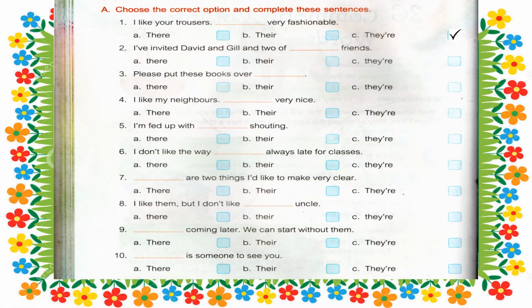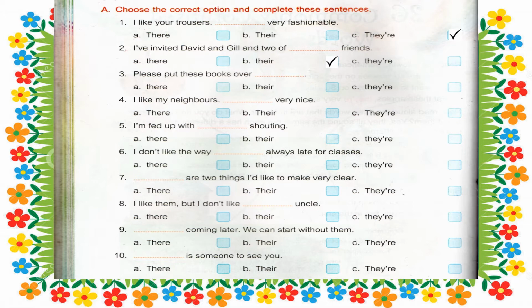Second, I, can you see children? Here, 've. So here 've is the contraction of have. I have, I've. So I've invited David and Gil and two of dash friends. Two of their friends. Yes.